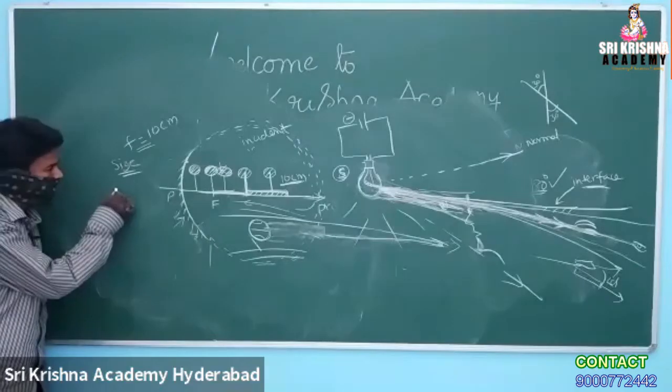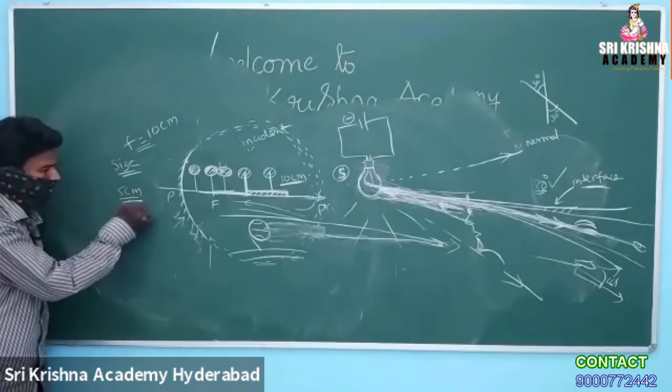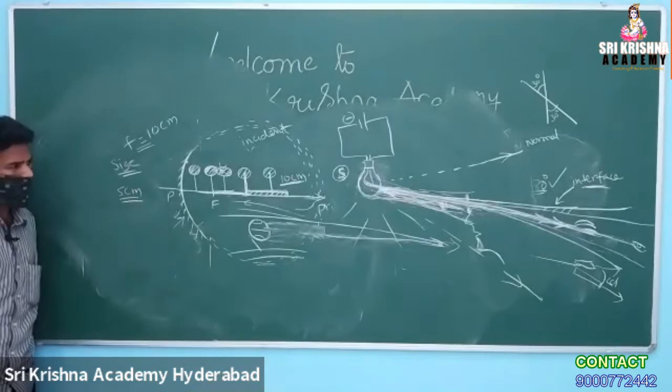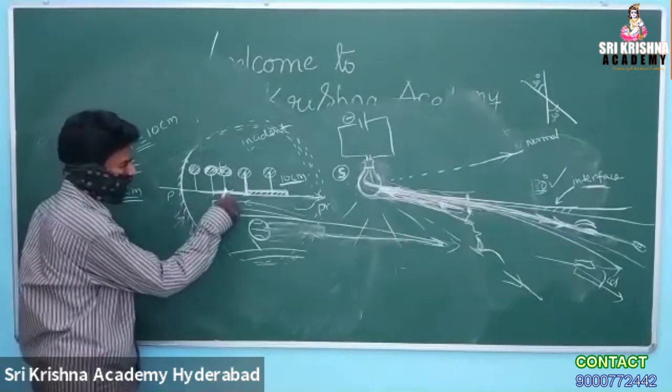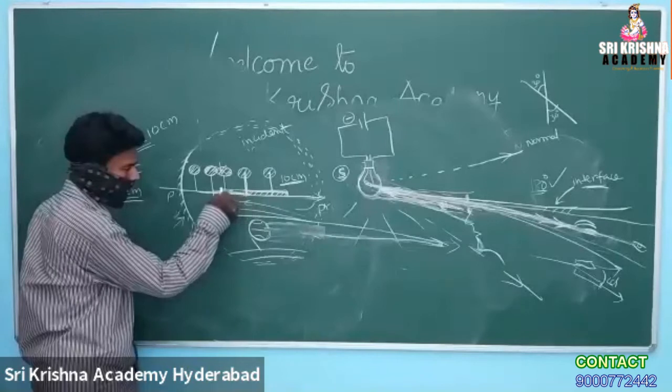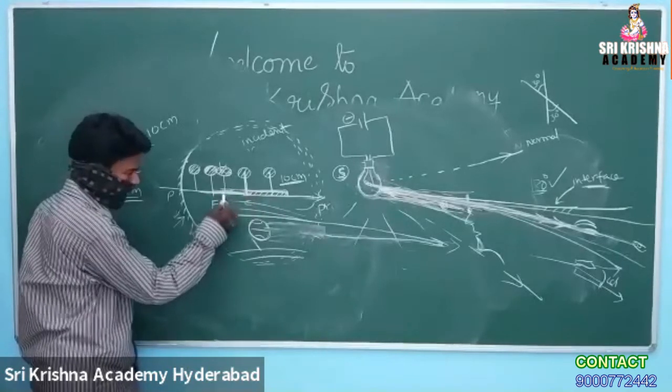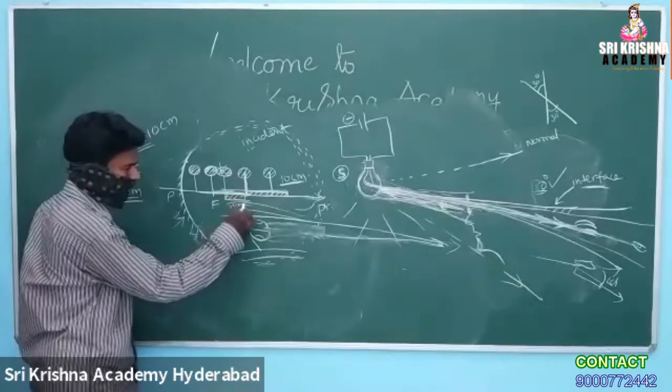So size of image 5 centimeter. How? Where is it going to be formed? Between F and C. One end will be at F and the other side between F and C, like this, 5 centimeter. Very good.